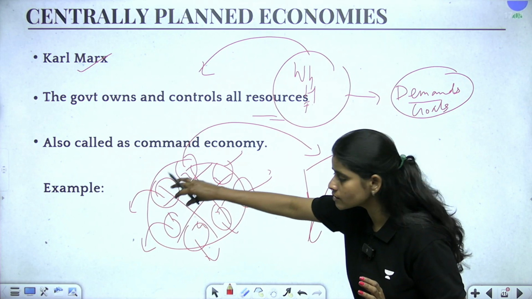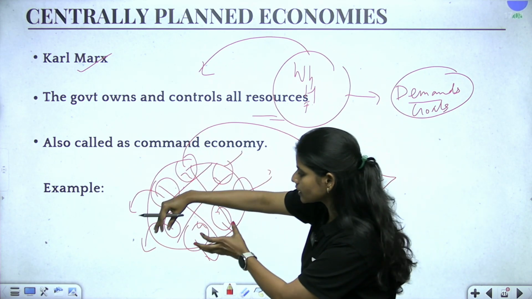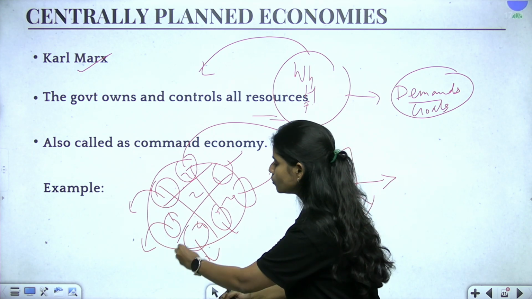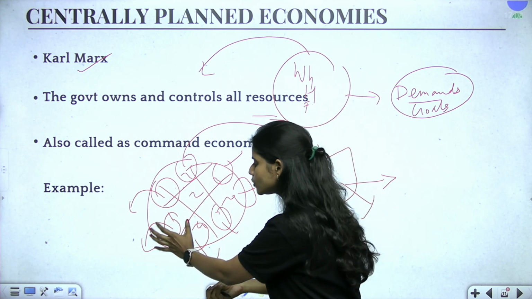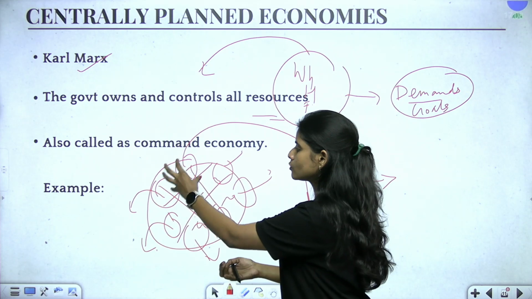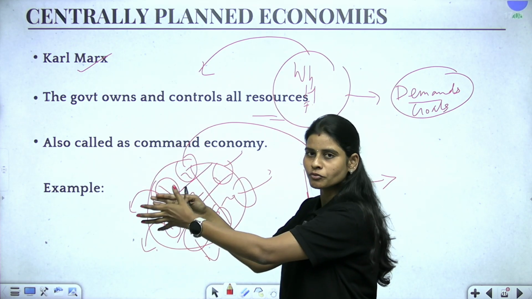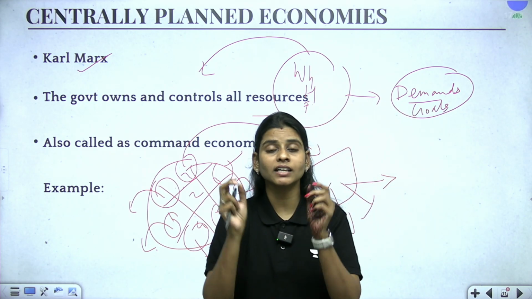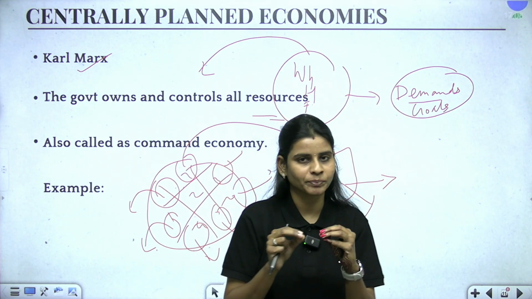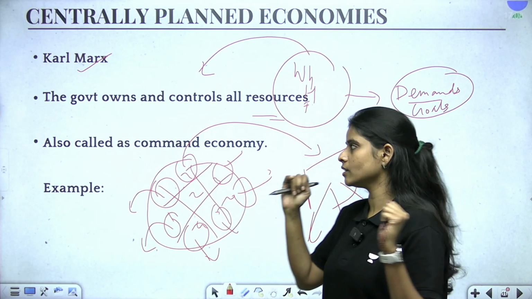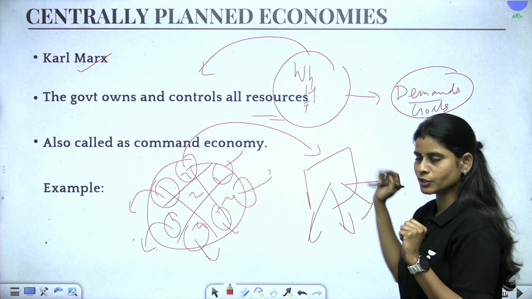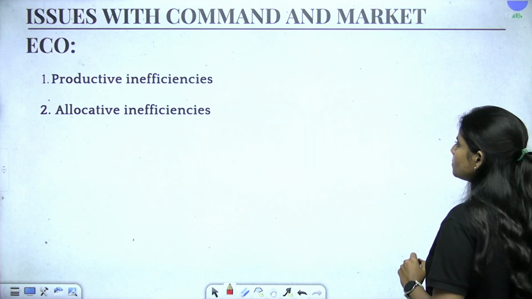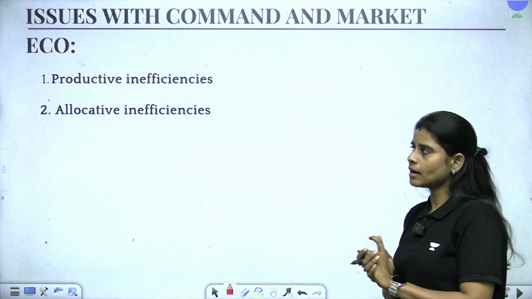So how the goods and services are produced depending upon the type of resources. So if there is large amount of agricultural land, it will do agriculture. If this is suitable for industrial base, it will have so much of industries. So this is how the centrally planned economies work, and they plan at the central level. Clear? So that plan is going to get implemented throughout the region. So this is how centrally planned economy is different from the market economy.